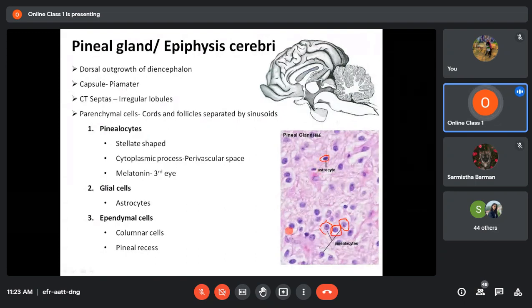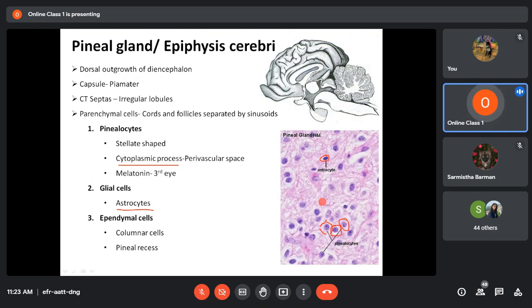Whereas these are all astrocytes. Now you can see many lines here, isn't it? These lines are the cytoplasmic processes of the astrocytes and also the pinealocytes, because I told you pinealocytes also have cytoplasmic processes, and their processes form a meshwork here.